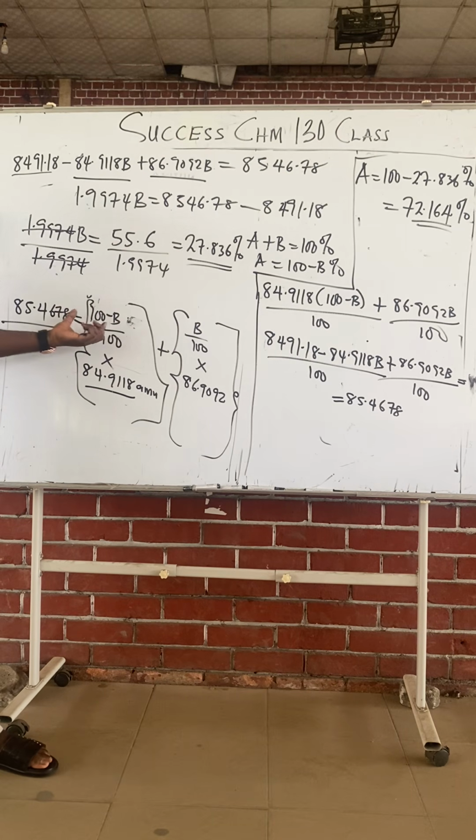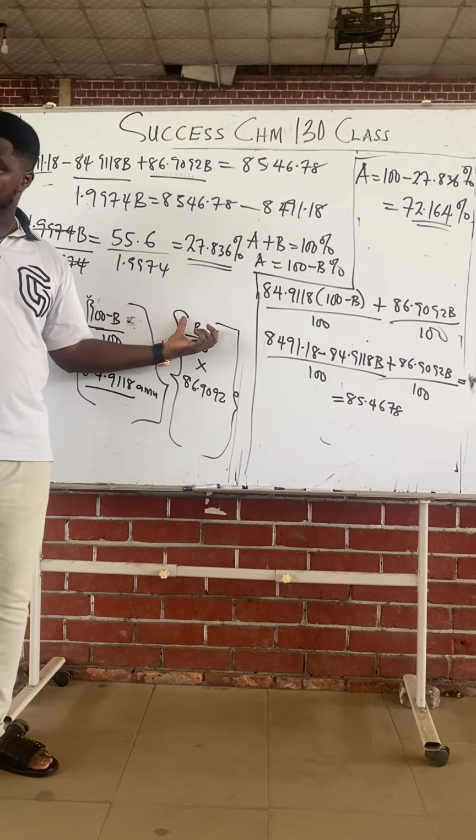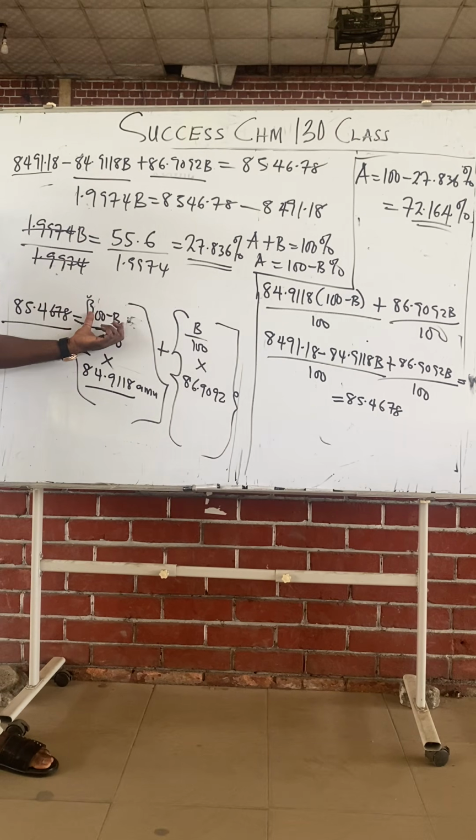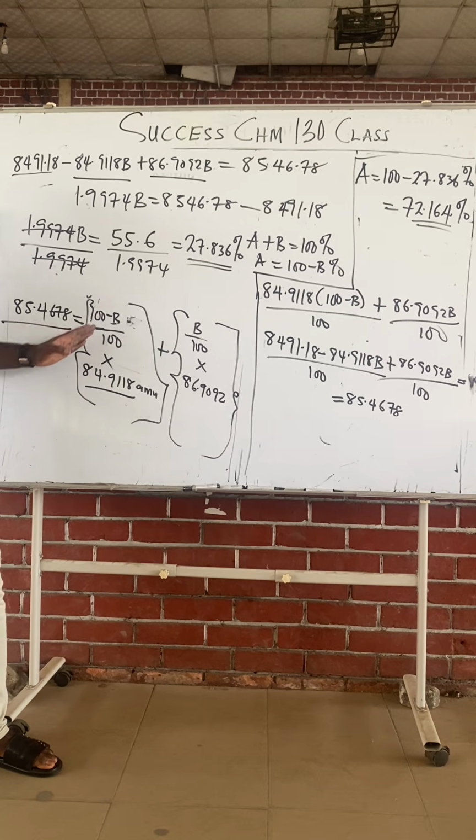Normally, class, the abundance for this side should be A, and the abundance for this side should be B. But A is 100 minus B. So I don't need to write A here. I just put 100 minus B percent. That's 100 minus B all over. So that I can have only one unknown. You see, it's only B. I can now solve for it.